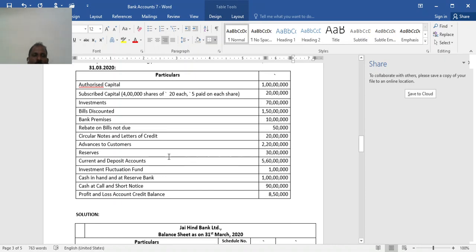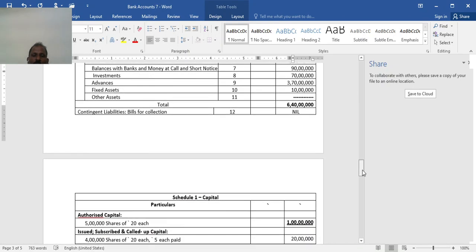Circular notes and letter of credit 20 lakh. Advances to customers 2 crore 20 lakh. Reserves 30 lakh. Current and deposit accounts 5 crore 60 lakh. Investment fluctuation fund 1 lakh. Cash in hand and at Reserve Bank 1 crore. Money at call and short notice 90 lakh. Profit and loss account credit balance 8 lakh 50,000.